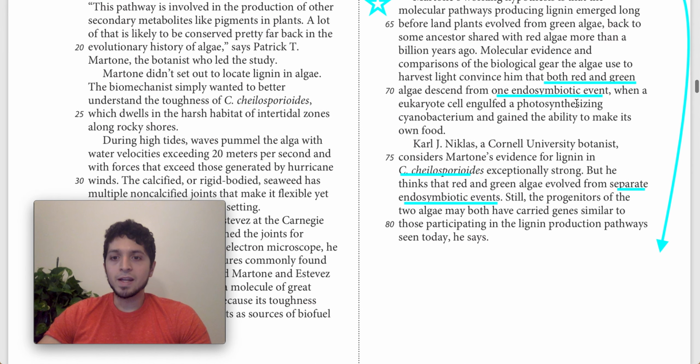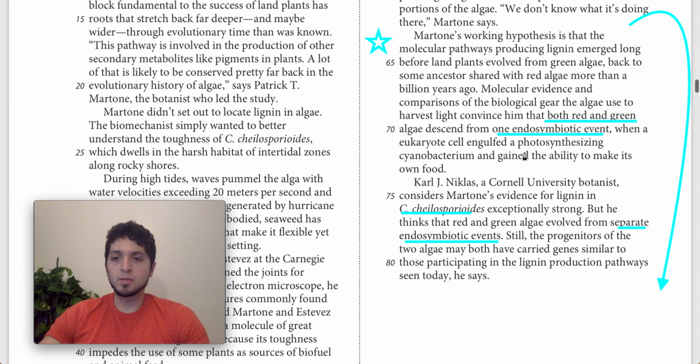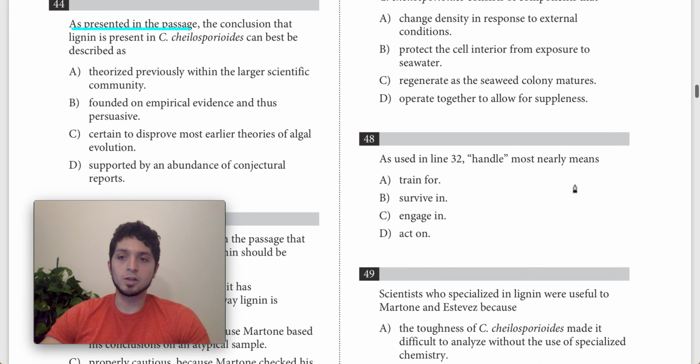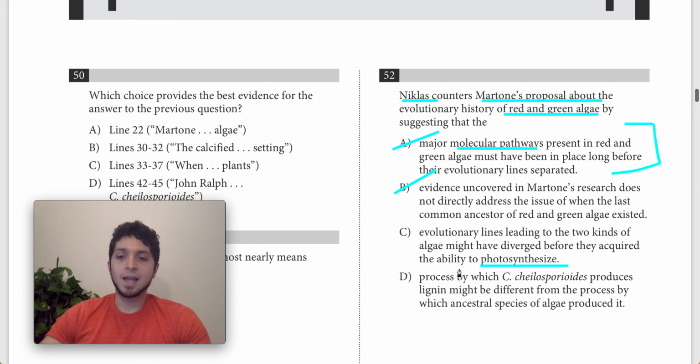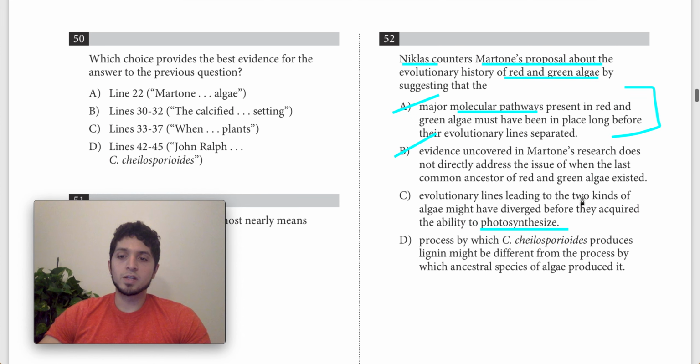And this is why reading both paragraphs becomes important, because part of Martone's claim about this one endosymbiotic event is that this is when both algae acquired the ability to photosynthesize, right, during this one event. So it would actually be relevant for Niklas to say that they diverged before they acquired the ability to photosynthesize. So this is pretty good.